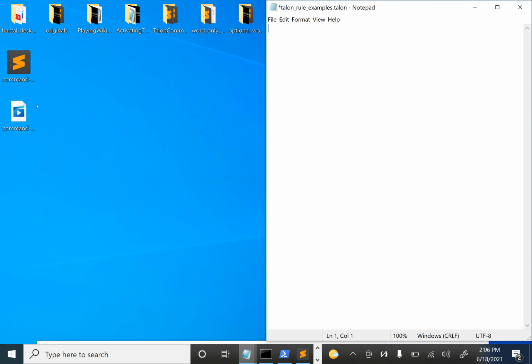The caret symbol is the symbol for anchoring a command at the beginning and forcing you to pause before you say that command. The dollar sign is the symbol for anchoring a command at the end and forces you to pause after the command in order to get that command to trigger.